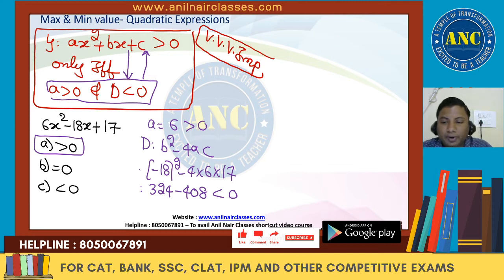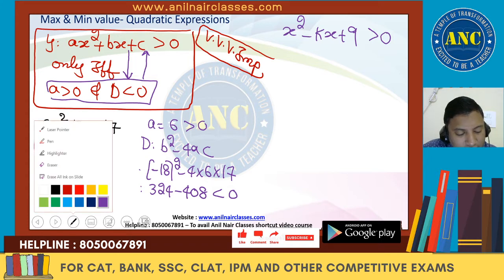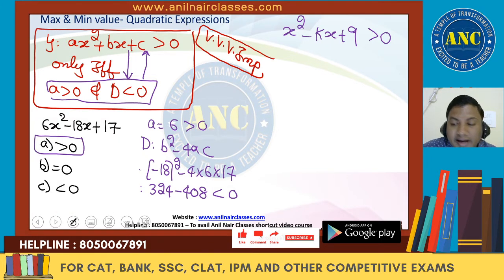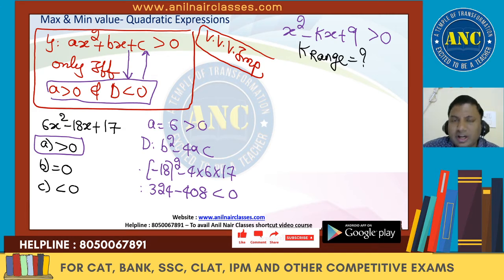Suppose, for example, another question is there. X square minus kx plus 9 is greater than 0. For it to satisfy this inequality, what should be the range of k? Good question, a logical question, a conceptual question. X square minus kx plus 9 greater than 0. What should be the range of k?